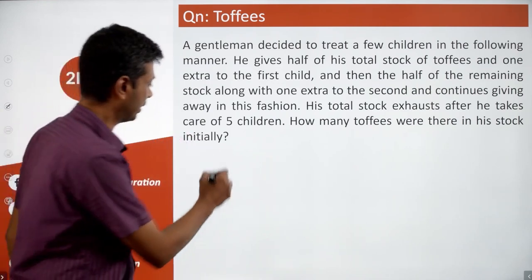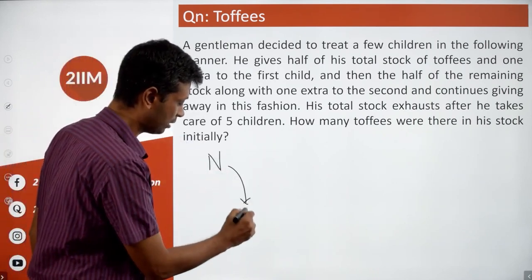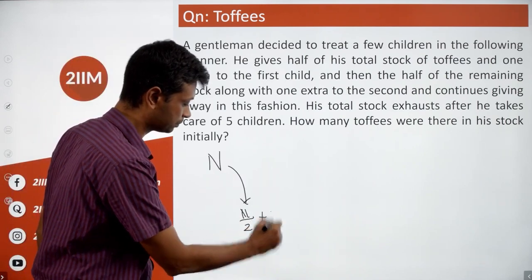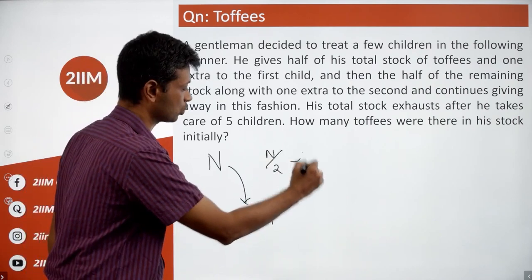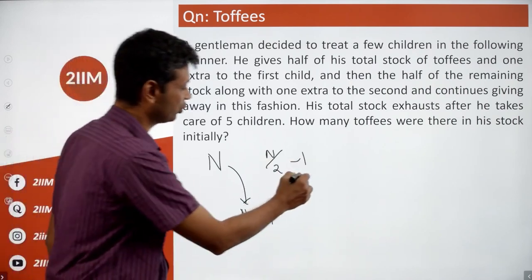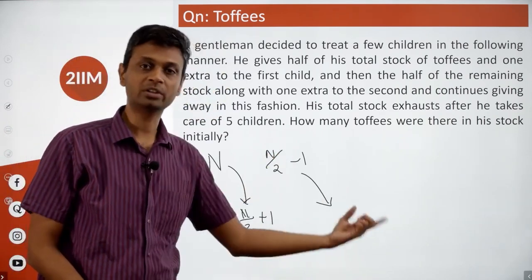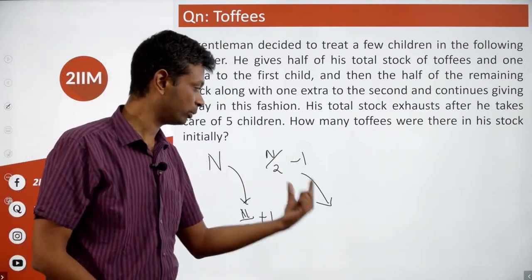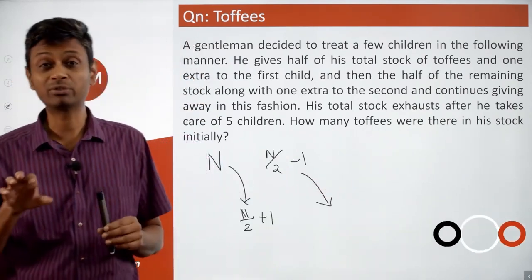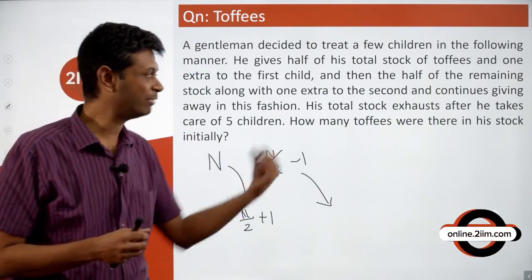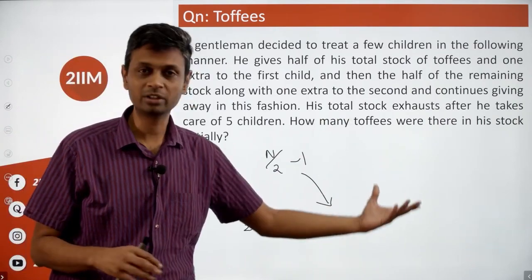Lovely. Let's assume he starts with n. Then he gives away n by 2 plus 1. Or what will he have? He'll have n by 2 minus 1. And then of this, he gives away half plus 1. Half of n by 2 minus 1, plus 1, he gives away. Or half of n by 2 minus 1, minus 1, he'll retain. Straight away we can sense there'll be an n by 4 term sitting here. And then there'll be an n by 8, n by 8 minus 1 by 4, something like that. Right? So n by 16, that becomes complicated.